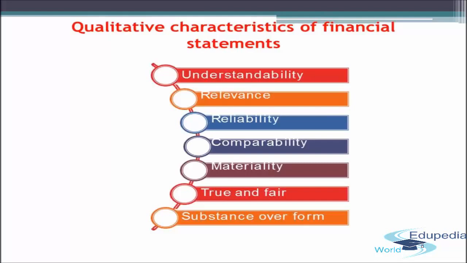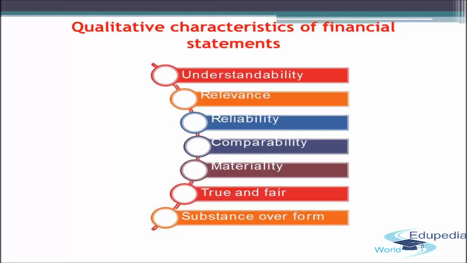Now, fifth in the line is materiality. While preparing the financial statements, the accountant should keep in mind that he has not left behind or committed any error in representing the material item in the financial statements.